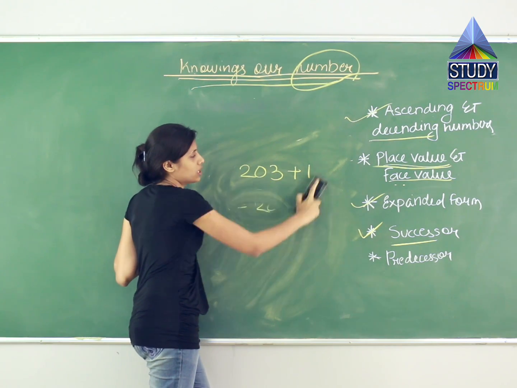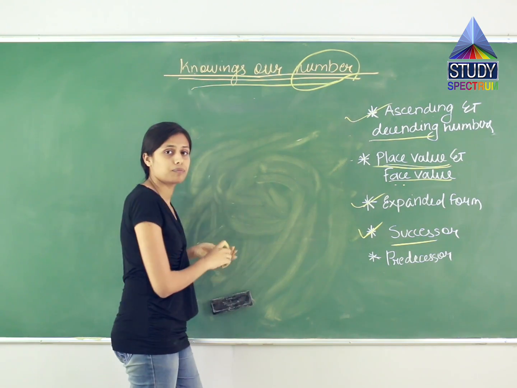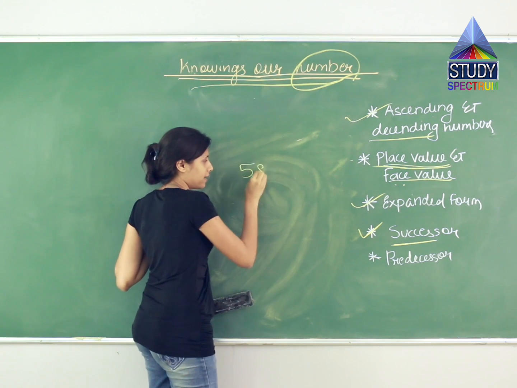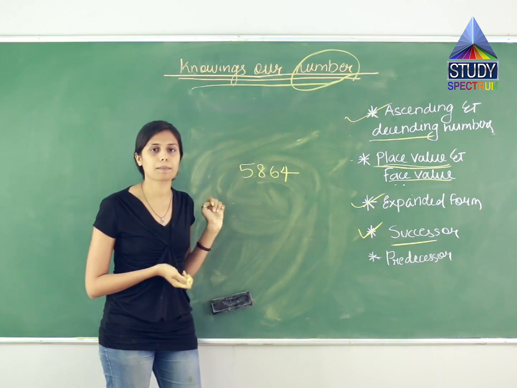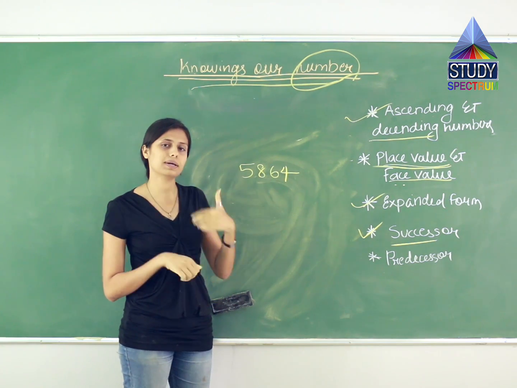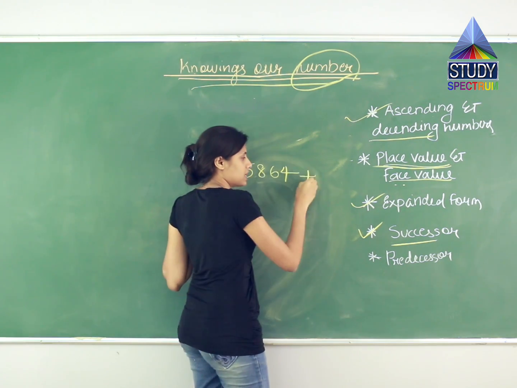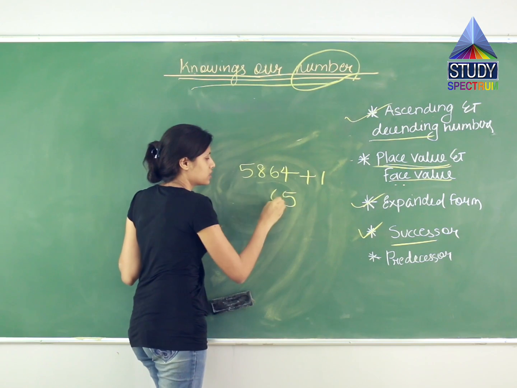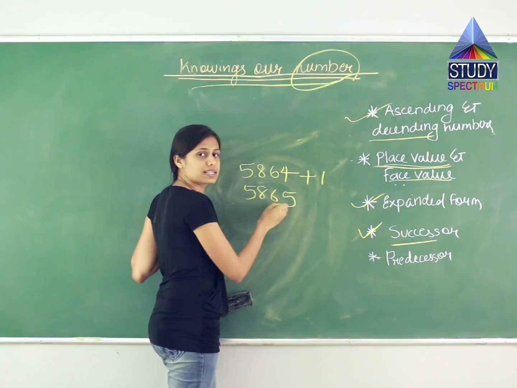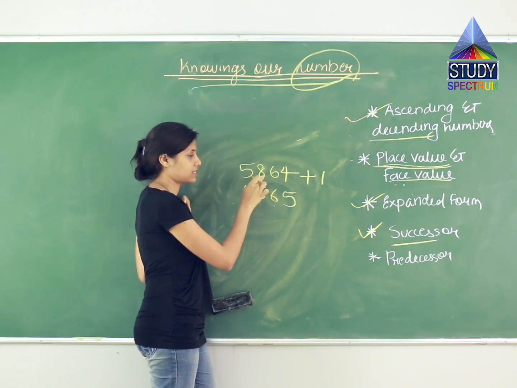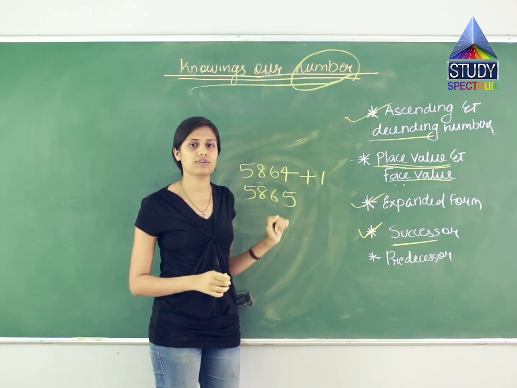Same with the 4 digit and 5 digit numbers. If I say 5864, now what is the successor of this number? The successor of this number, add 1 kar do. Plus 1. So 5865 means what? 5865. So the successor of 5864 is 5865.